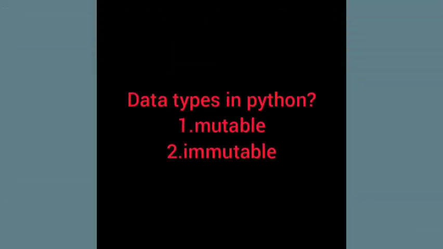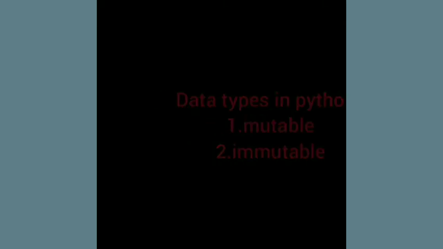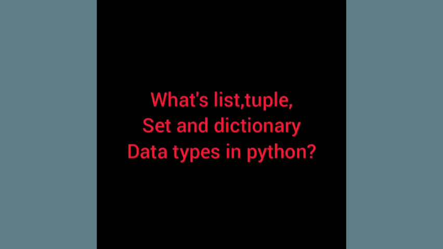Data types in Python. We have mutable and immutable data types. Mutable means the data type which can be changed, and under this mutable, we have list, set, and dictionary. Under immutable, we have numeric data types like int, float, double, and all. Under immutable, we also have tuple and string. So a string, if assigned, like if a is assigned to a data type, you cannot change.